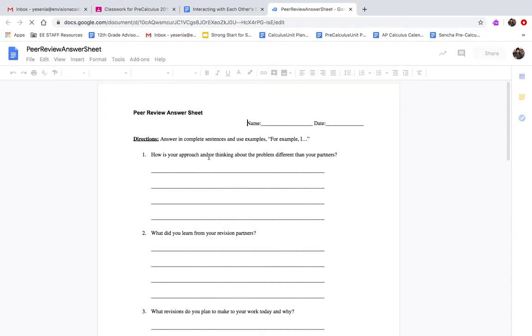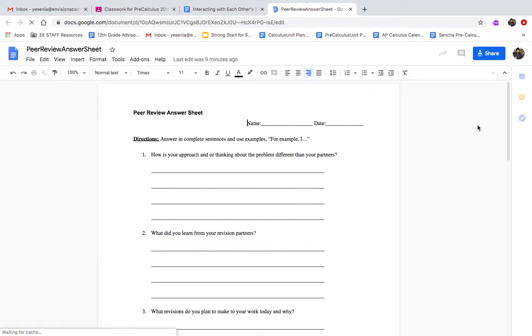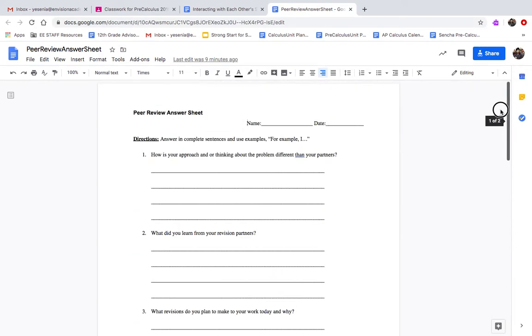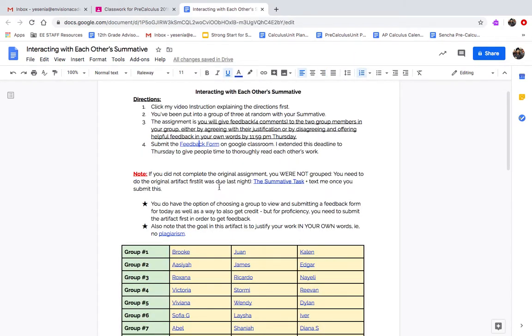So what this looks like is like this. After taking a look at the other 2 group members' work, you're going to fill this out for both of them. So you don't have to do 2 separate sheets. You're just submitting one of these. Basically, you're thinking about how the approach to this problem is different, and you're going to write out in full sentences, like, for example, "I," and so forth. So you're going to fill this out after you've looked at your group mate's work. And that would be the end of the assignment.